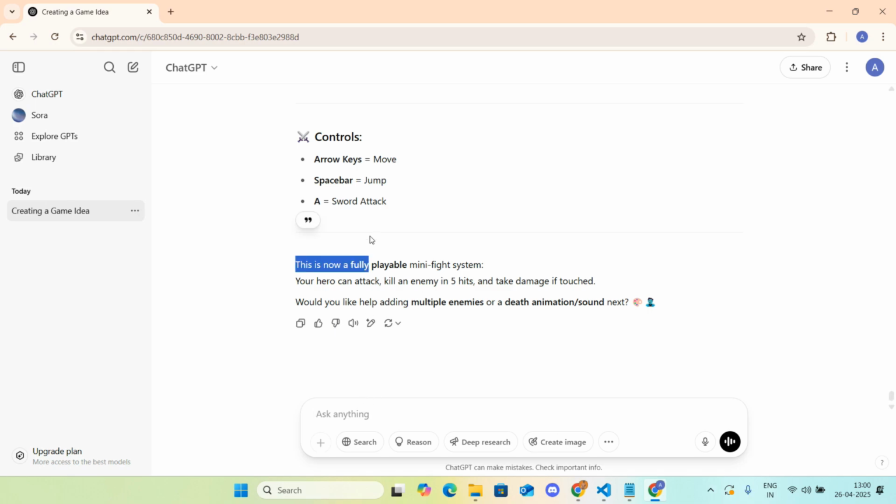So yeah, that is good. The enemy is attacking us, and we can attack them back by using a sword. But what we need is basically sound, and we also need enemies to come.